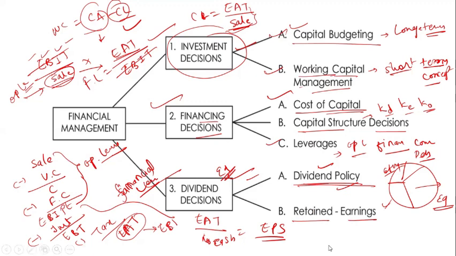So these two come in. Either we pay the dividend, or we retain our profit. From the profit, either we pay the dividend to the equity shareholder, or we retain this profit to utilize it for the expansion of the company in the further years. That's why the dividend decision is made. So these three concepts are really important in your financial management.